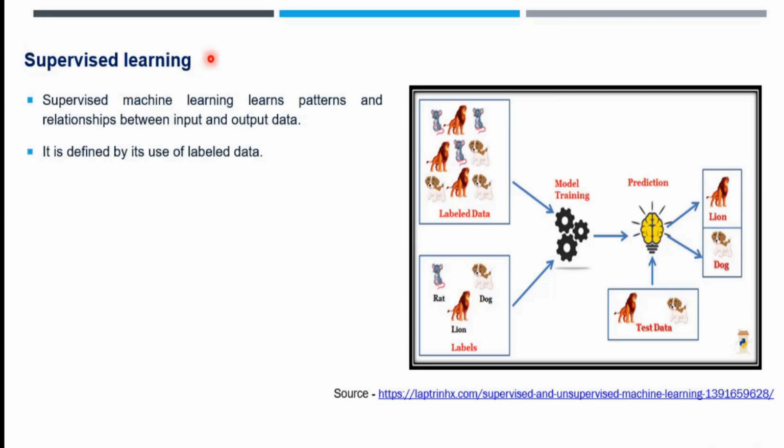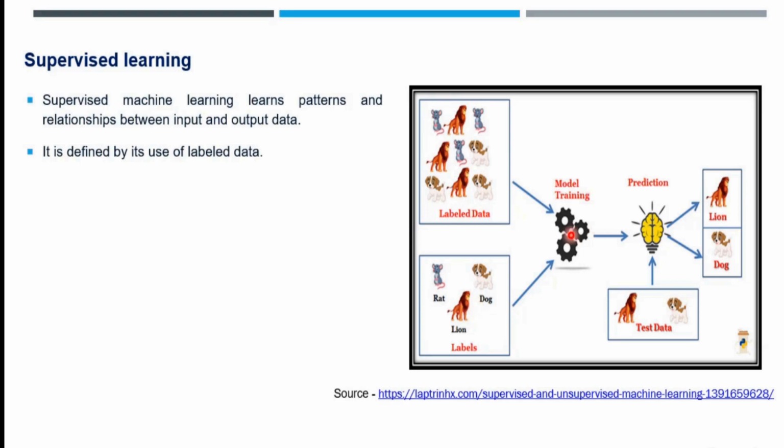Different types of machine learning. In that, first we are seeing about supervised learning. In supervised learning, it will understand based on the patterns and relationship between the input and output data. Here we will pass labeled data, which means each image or data that you are passing, along with its output. We will inform our machine what the image is, so that it is able to understand and learn from it very easily.